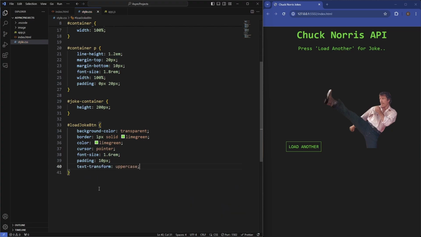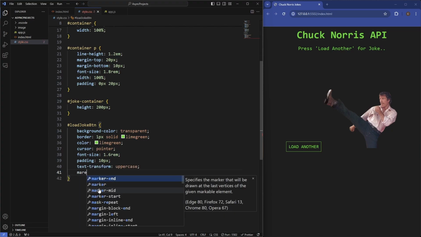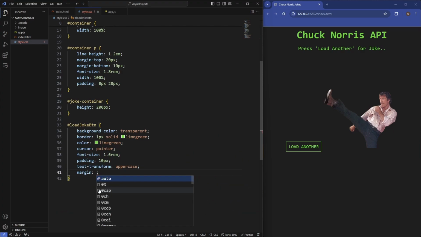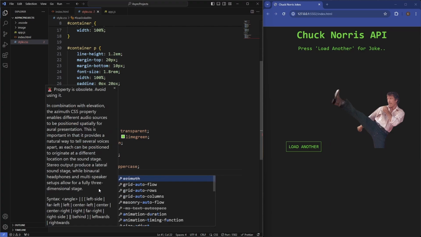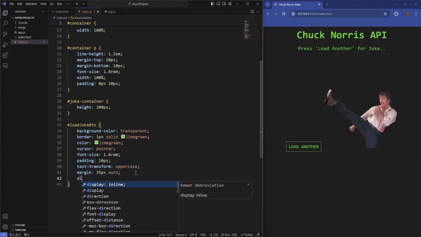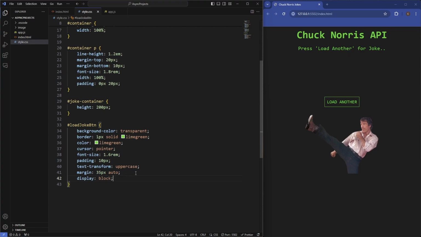And then let's set the margin to be 35 pixels, top and bottom, and auto on the left and right. And we actually need to display this as block. That centers everything, puts the button in the right place.